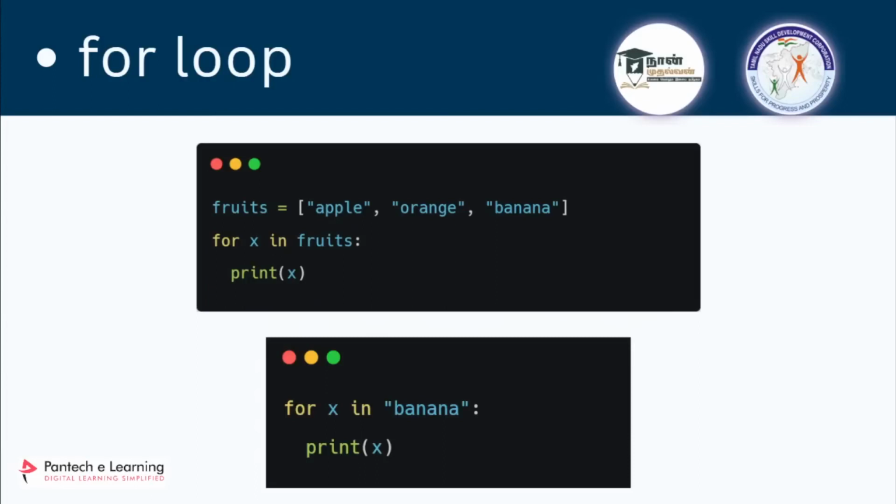How will the output be? In the first iteration, the value of x will be b. Since it is a string, the 0th index will be b, and then the first index will be a. So it will keep on running and print one by one. The first time it will be b, then a, and so on. It will print below that, one by one.